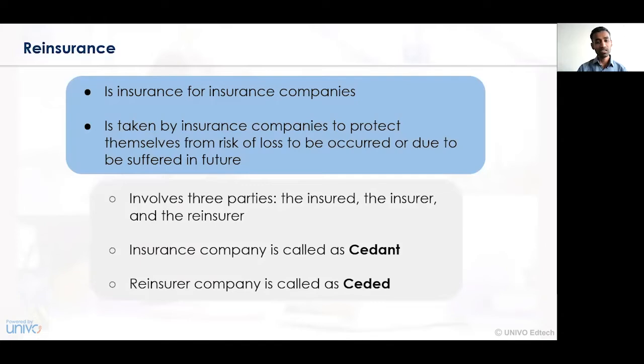The third is the reinsurance company, from which the insurer has taken the reinsurance contract. In this case, the insurance company is called the cedent, whereas the reinsurer is called the ceded. So in this way, various parties are involved, and accordingly the reinsurance contract comes into existence.